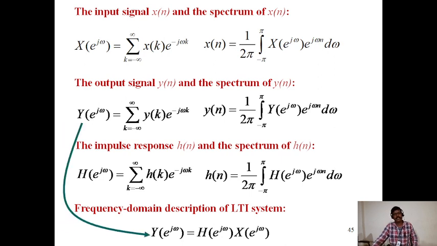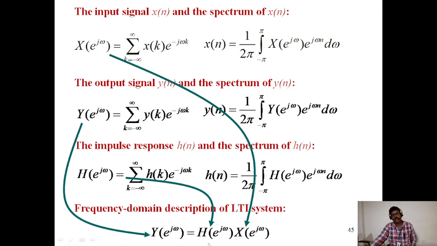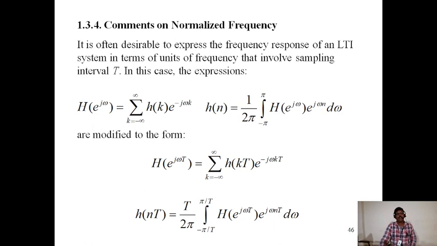This is the frequency domain description of the LTI system. Comments on normalized frequency.